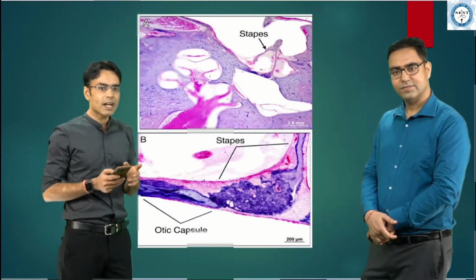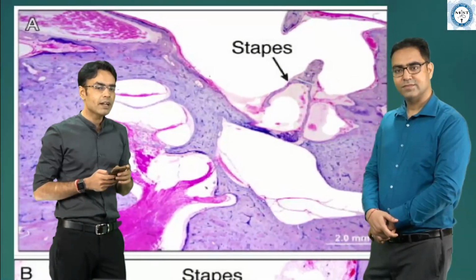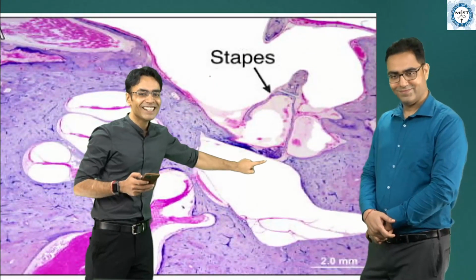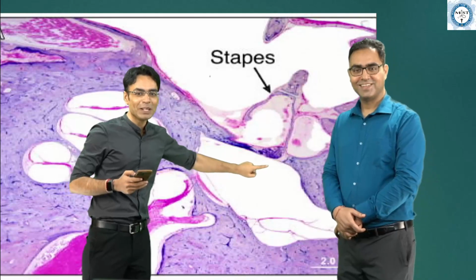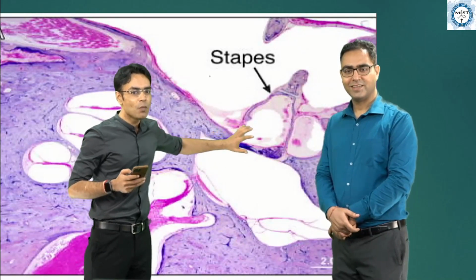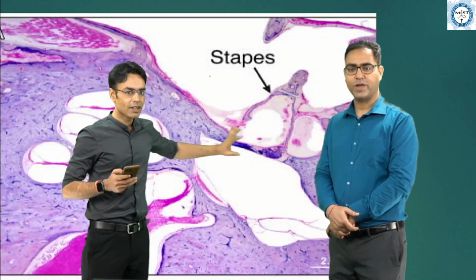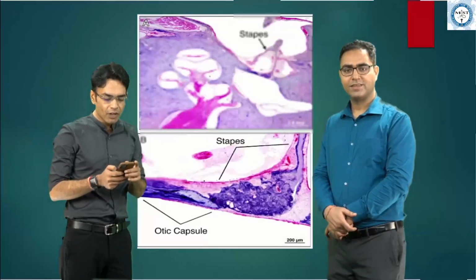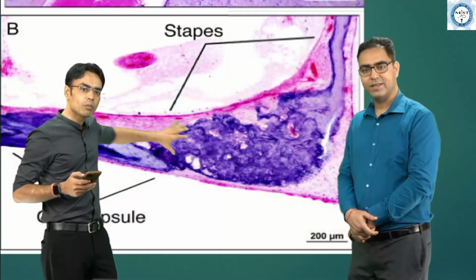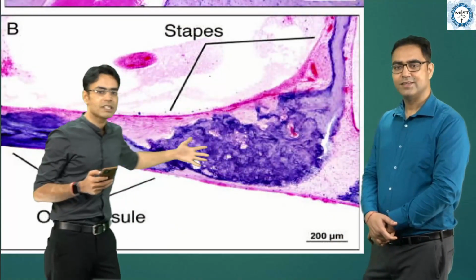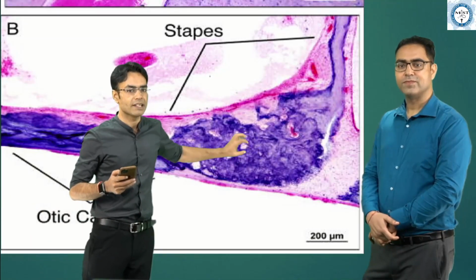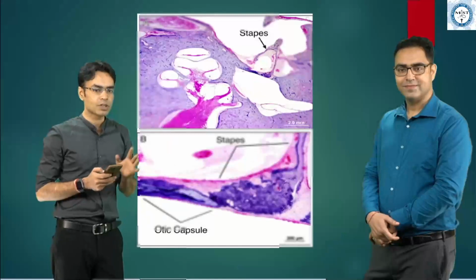Now, in this, again, a histopathological picture in which this is the stapes, and all this blue color, sir, blue and pink, pathology blue and pink. This bluish color which you are seeing is the area of the footplate of the stapes which is getting involved here. And if I zoom in, this is what it looks like. This is the footplate, and here you are seeing this bluish discoloration, where we say, yes, this is otosclerosis. This is where the otosclerosis is.